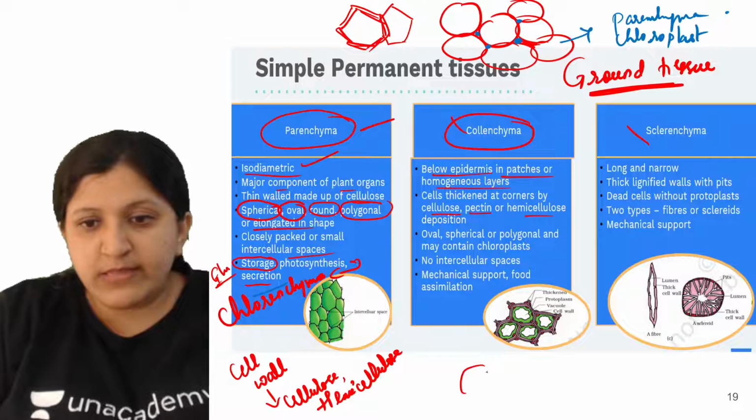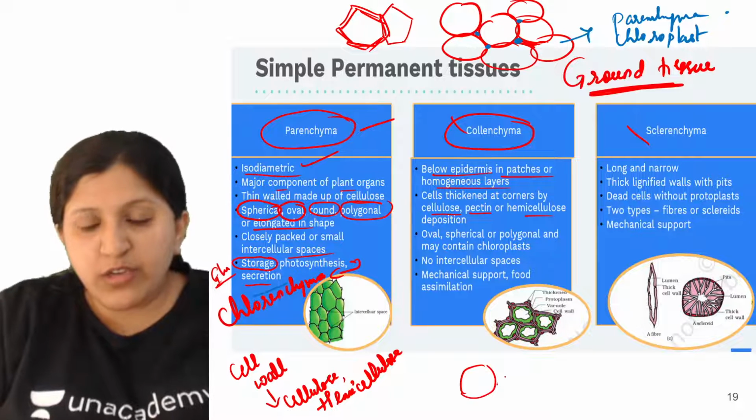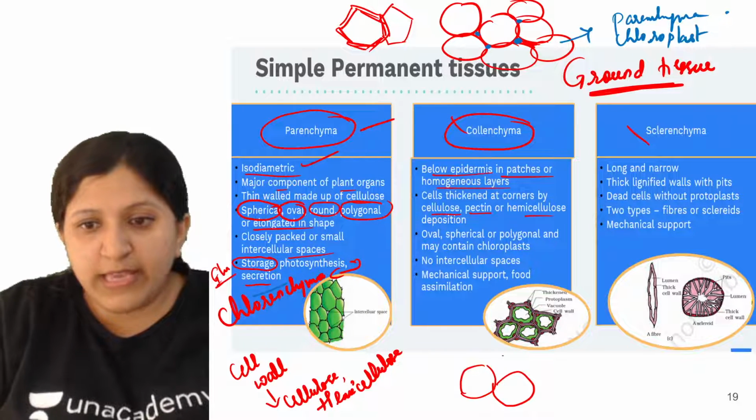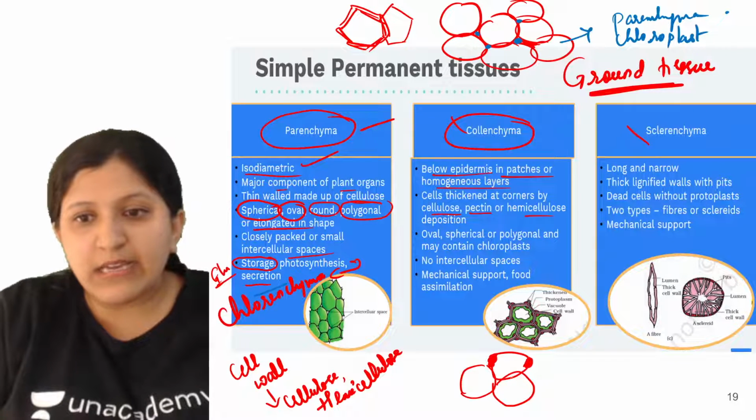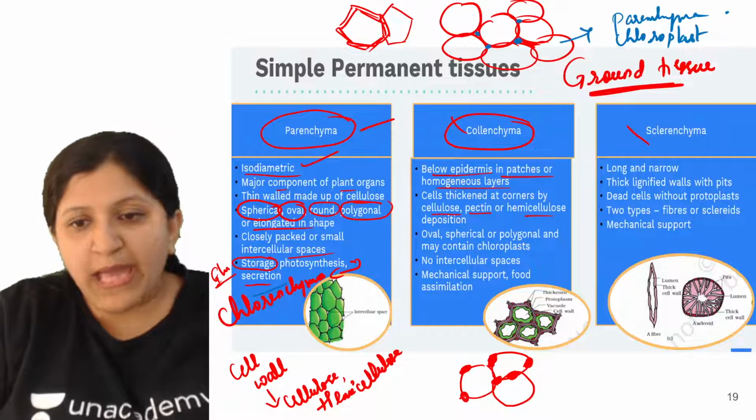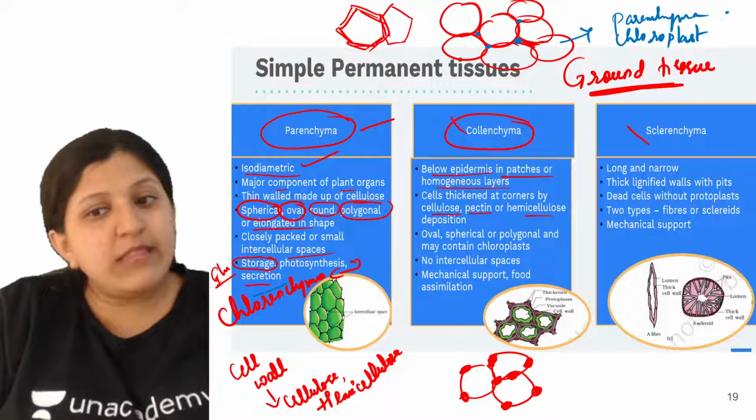So let's say this is a cell now. Here is again a cell, and again there is a cell. At the corners we can see there is a thickening that has occurred. Now you know these are all corners, so at the corner we can see a thickening.